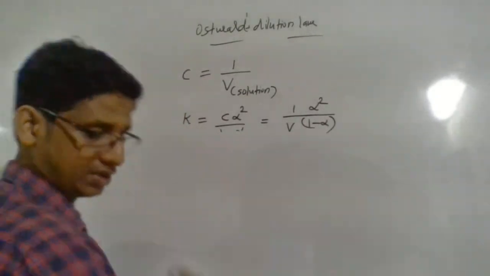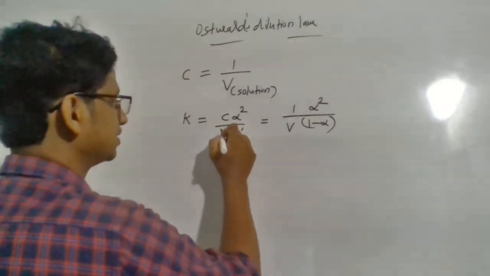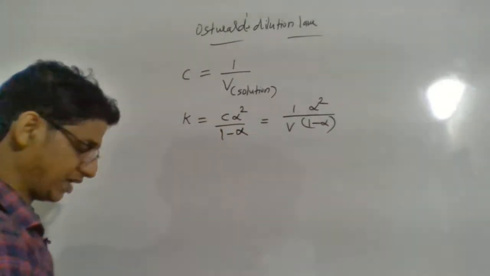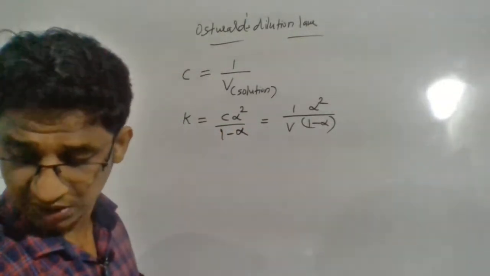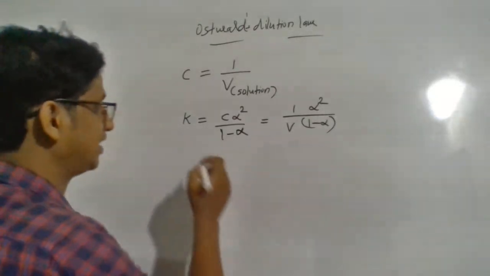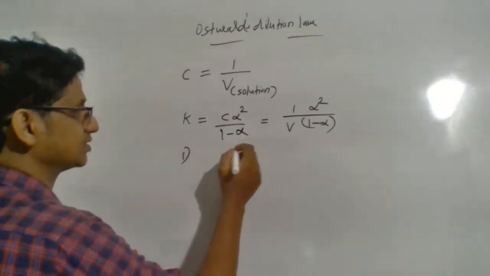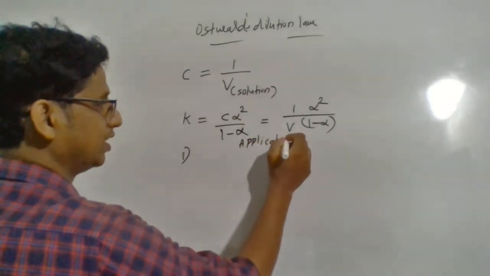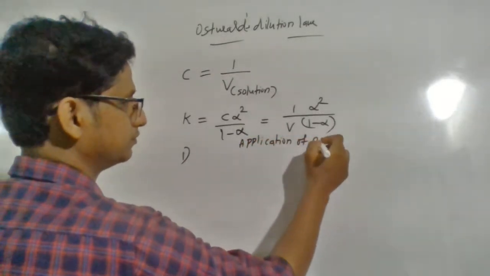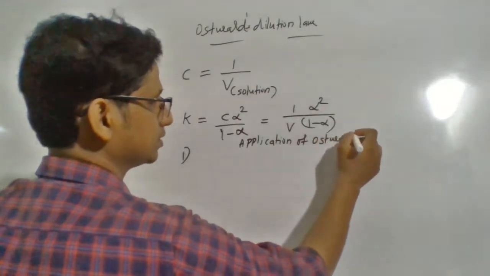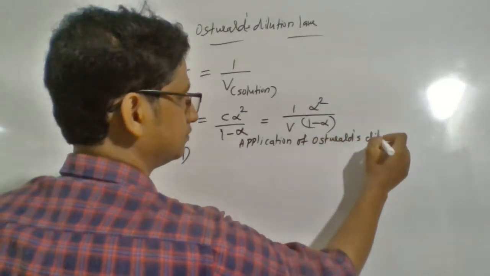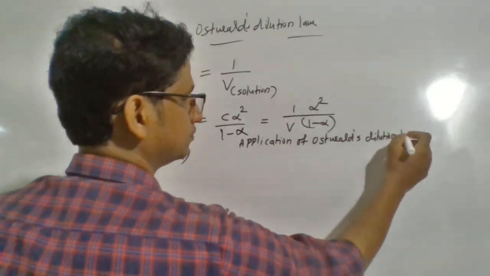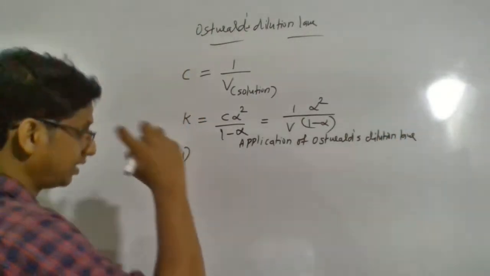The next point is related to the applications of Ostwald dilution law.